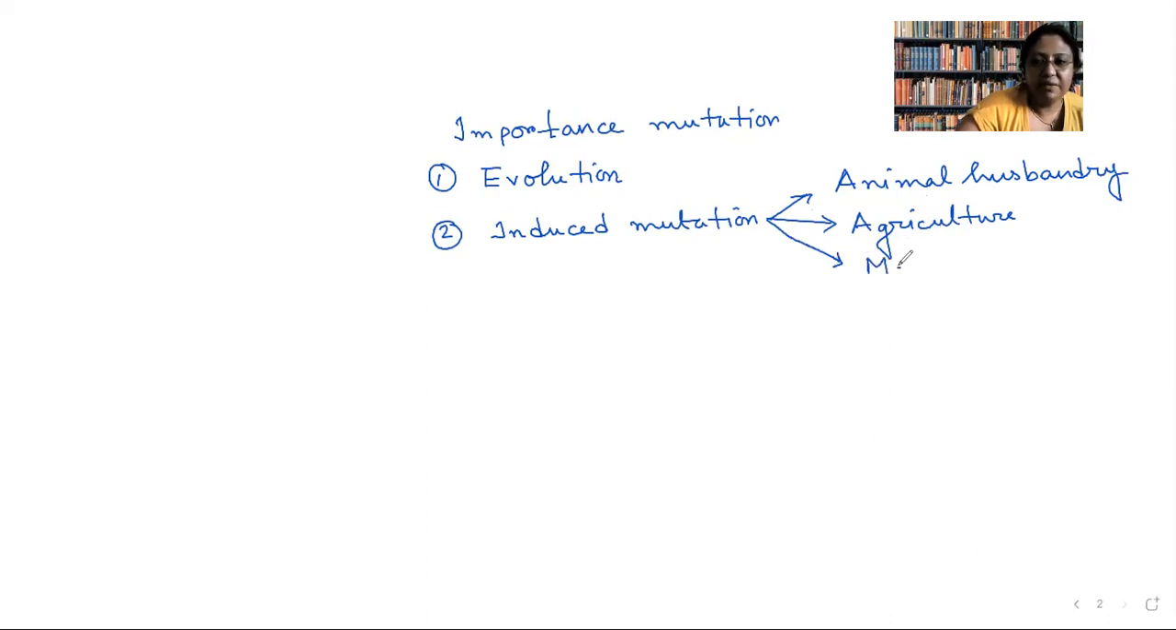Mutations can also help in medicine by changing the genetic makeup of various microbes and also eukaryotes. They can have immense application in industry. Okay, so you must be wondering how they can be helpful for medicine and industry. Let me give you one example.